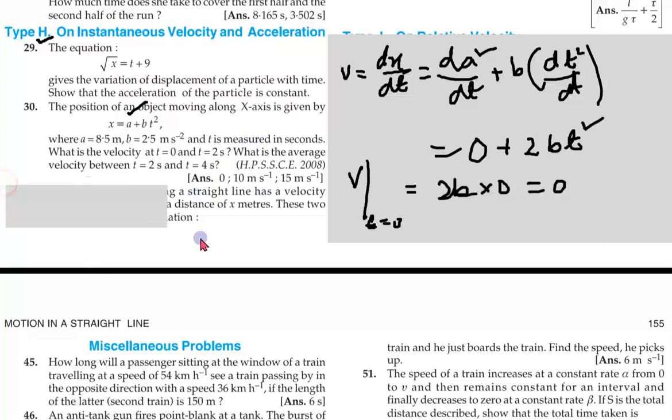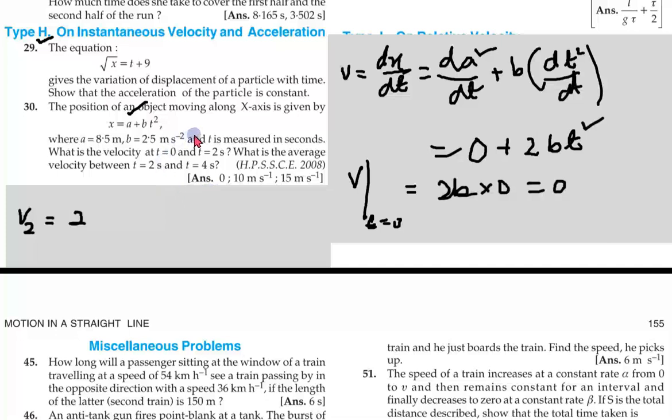At t2, v equals v2, which is 2b into 2. b is a constant value, 2.5, so 2.5 into 2 multiplied by 2 is 10 meters per second.